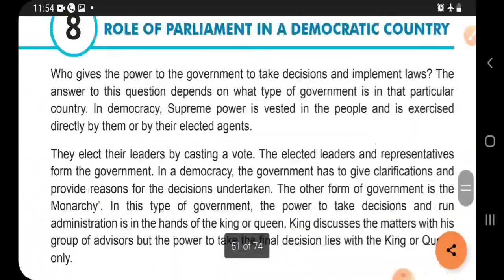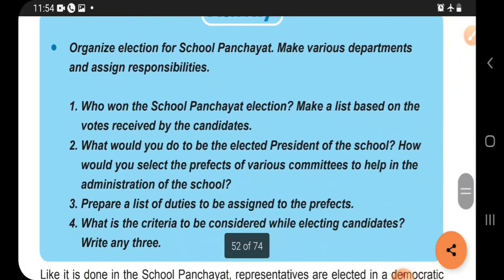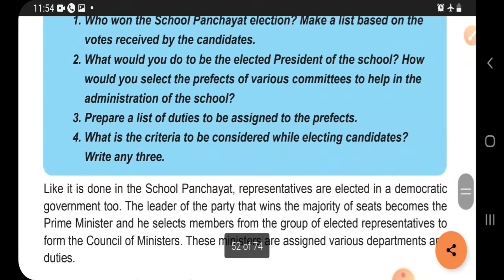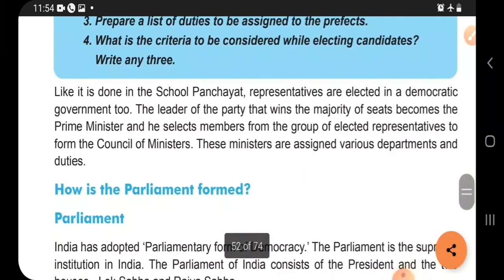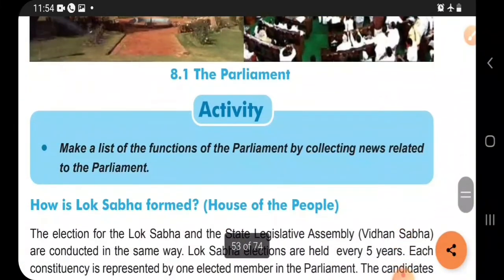So here, first of all, we have this activity, which we have already discussed in our session, that is, school panchayat. We have already talked about the duties of the leader and prefects and things like that. After that, here, make a list of the functions of Parliament by collecting news related to the Parliament.